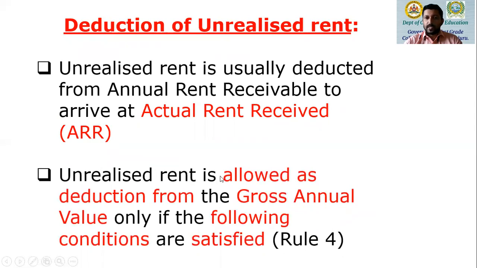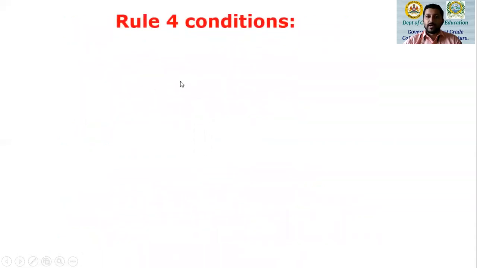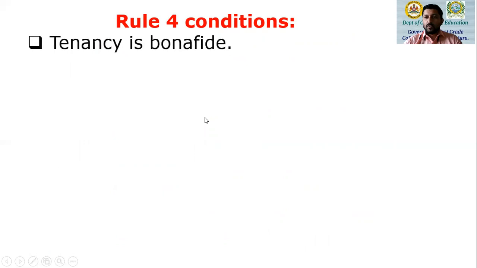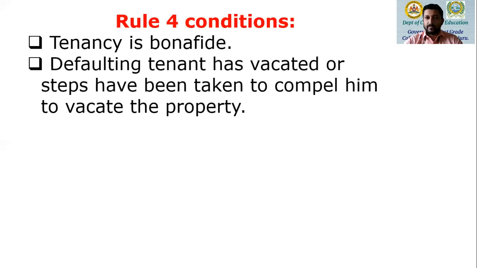Now, unrealized rent is allowed as deduction from GAV only if the following conditions are satisfied. We call those the Rule 4 conditions. Which are those Rule 4 conditions, on the fulfillment of which only can the unrealized rent be deducted? One is that tenancy is bona fide. We are not faking tenancy. There was a tenant and the tenant stayed for 6, 7, 8, 9 months, but for the remaining 1, 2 or 3 months, he did not pay rent. That is unrealized rent. So tenancy is bona fide.